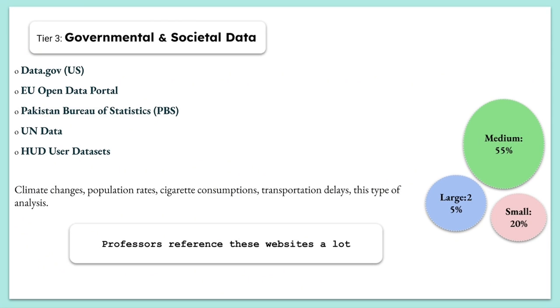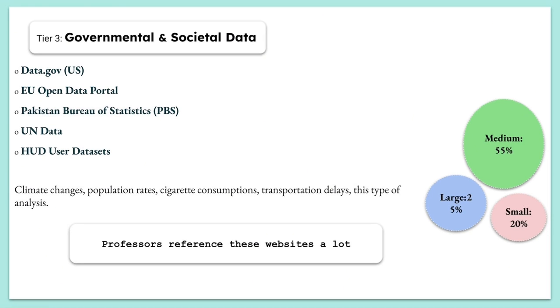Then we have Academic Torrents. I found this one pretty interesting because some academic papers are related to this platform. I haven't explored this one yet, but it's worth mentioning. And again, these websites cover large scale datasets. You'll find around 60% of them are large-sized, 30% medium, and 10% small-sized datasets.